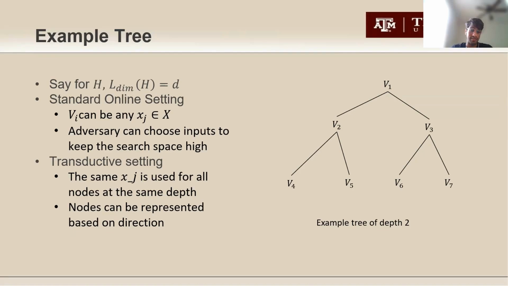At each of these points, the output of the function that we're looking at is either 0 or 1. So for example, if you look at node V2, if the output is 0, the next node is V4. If the output is 1 at node V2, the next node is V5. This binary function at each of these nodes gives us the direction in which our path goes. More on what a path means in the next slides.